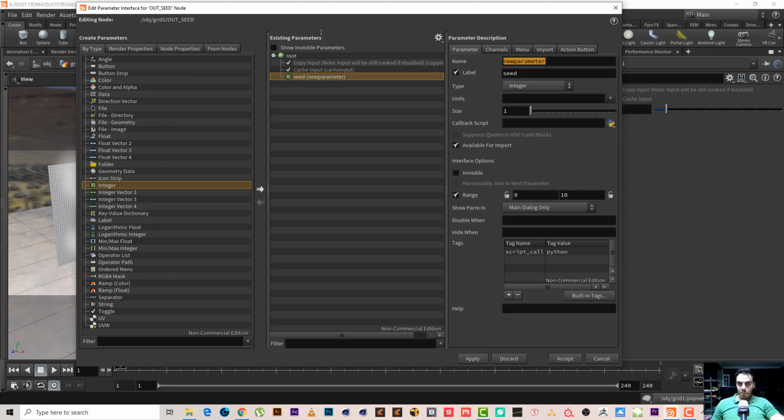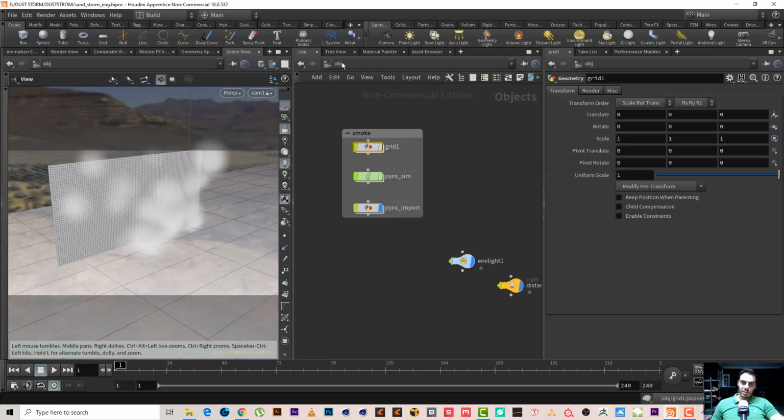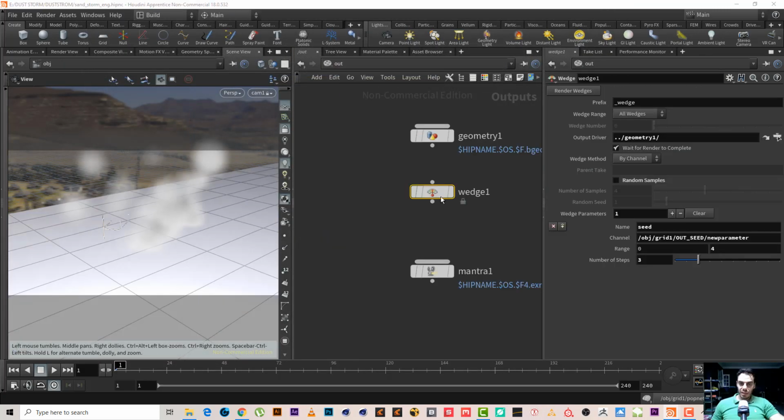Yeah, I should call it C2, but it wouldn't make a difference. But now I will have to change it again here, because now it's called seed. Okay, this is the first step.